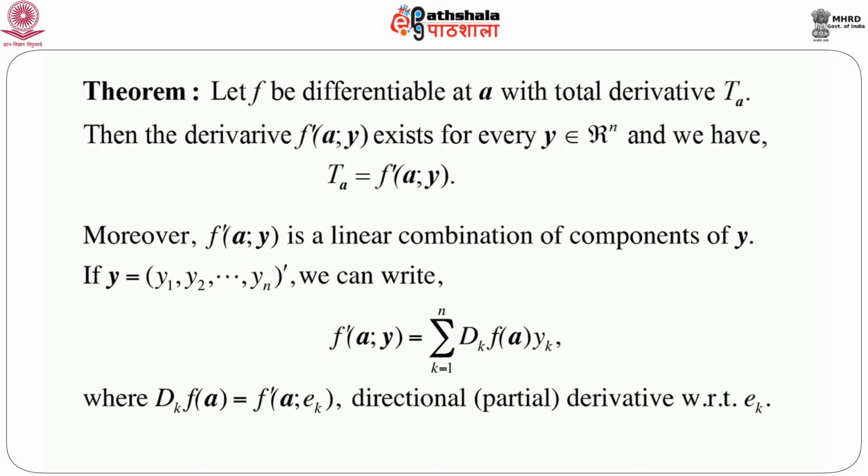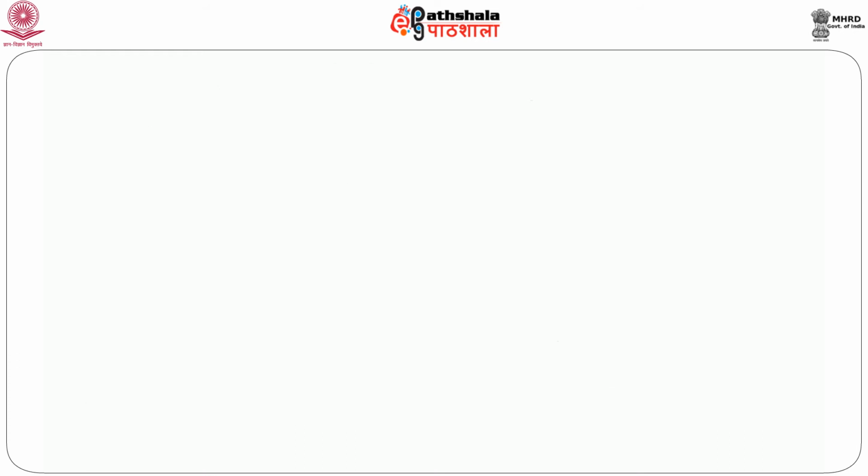prime a semicolon ek. Now this f prime a semicolon ek is nothing but the directional derivative with respect to ek, or the partial derivative with respect to ek, where ek is the kth coordinate vector. That means only the kth component is 1, all other components are 0. So in this way we can write the derivative of a scalar function of several variables.